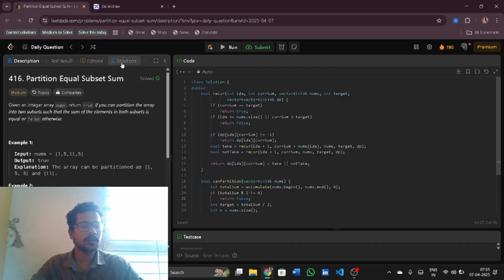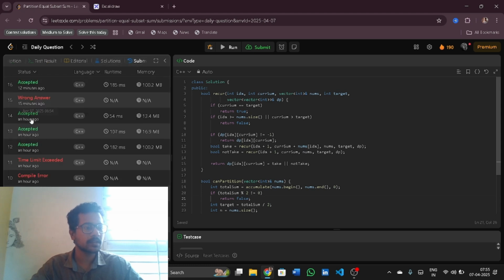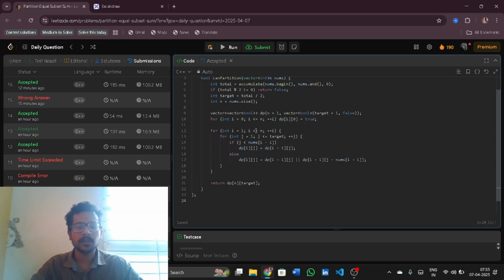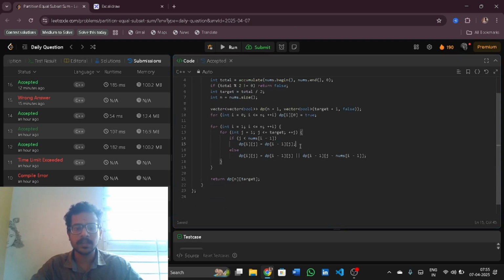If you look at the code, here is the submission. Here I have dp of i minus 1, and j is iterating while less than or equal to target, with i equal to 1 and i less than or equal to n. Here dp of i, j is equal to dp of i minus 1, j. So every time I get to the current sum, I'll be looking back to the previous number. That means the difference of the number.